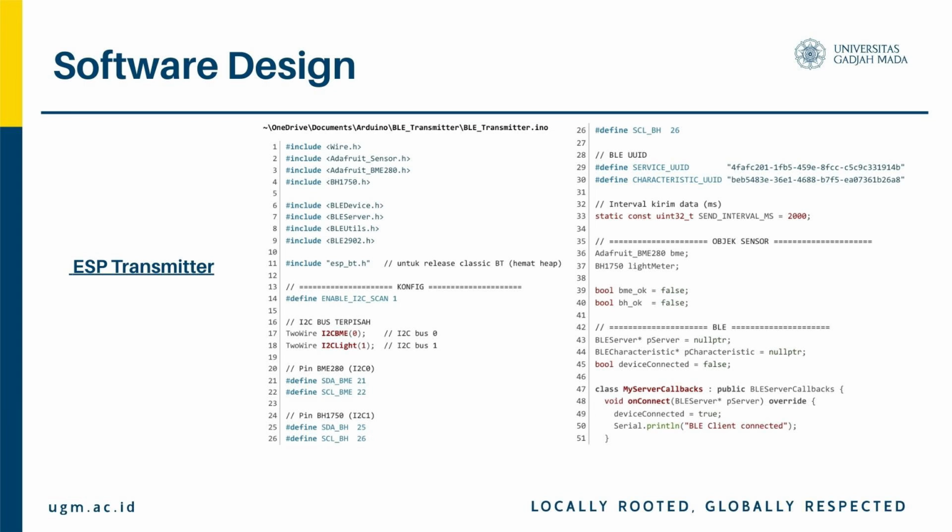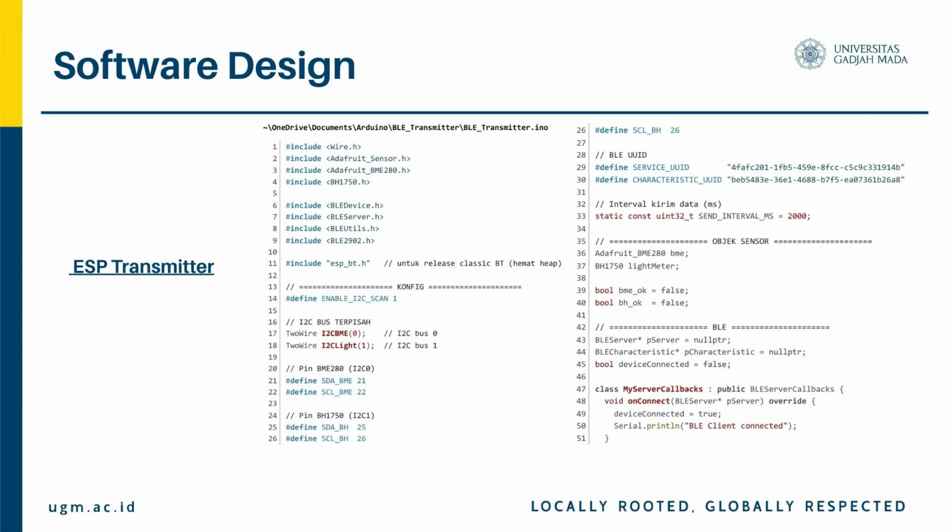The code is structured into several sections. At the top are configuration constants, including two separate I2C bus definitions, BLE UUIDs, and a 2-second send interval. We use two independent I2C buses: I2C bus 0 on pins 21 and 22 for the BME280 environmental sensor, and I2C bus 1 on pins 25 and 26 for the BH1750 light sensor. This separation prevents address conflicts and improves reliability.